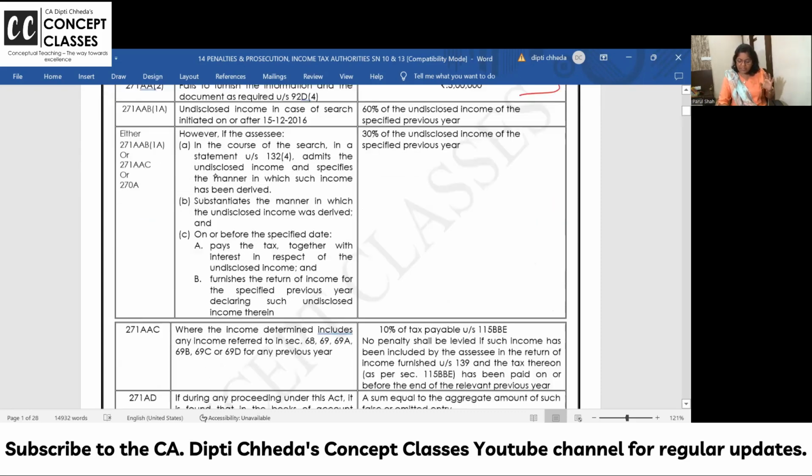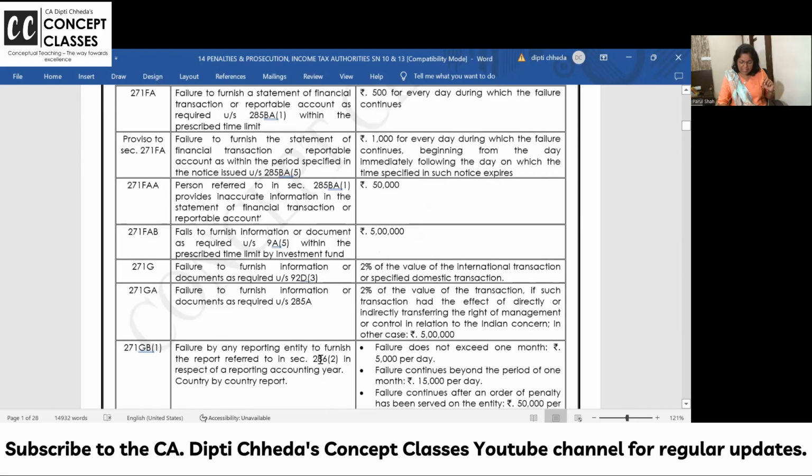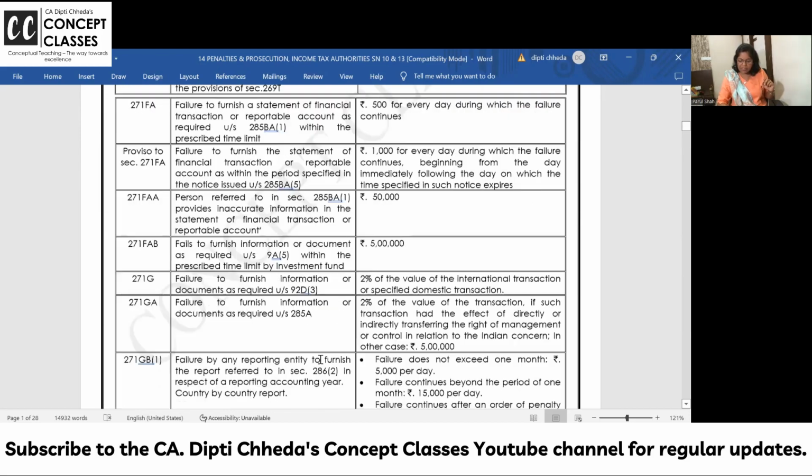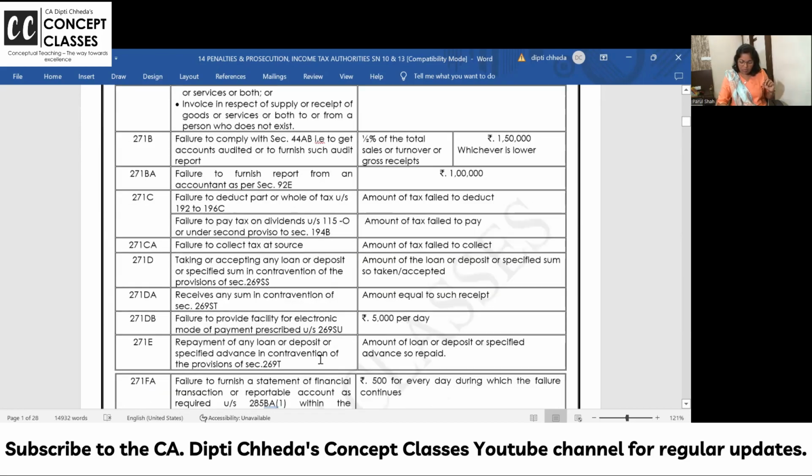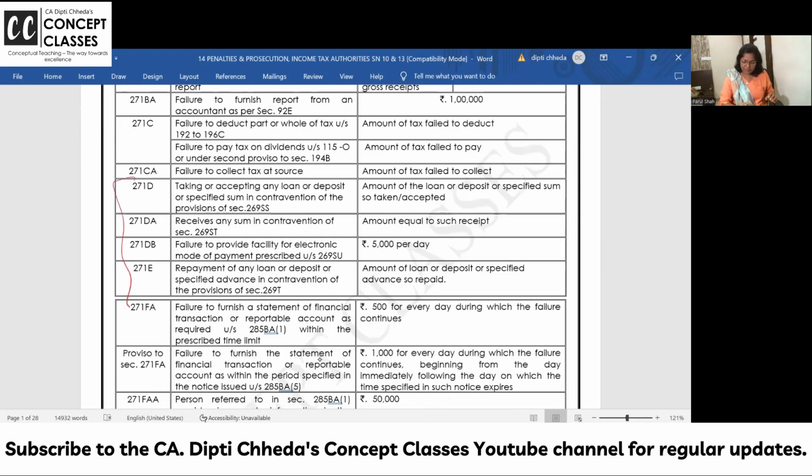Now, this is also very important. 269 SS and T related, all the penalties. They can also be grouped here. You remember? So most of the penalties are covered in the respective chapters. Now, what is 269 ST? This video is not for that. But this is one of the very important areas.